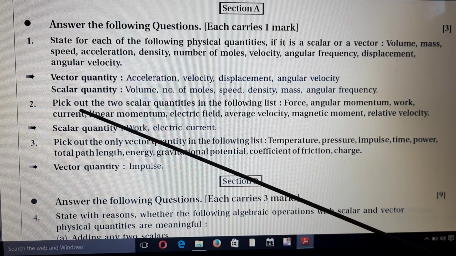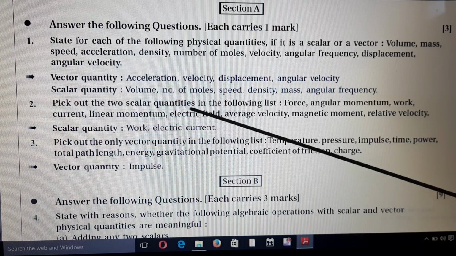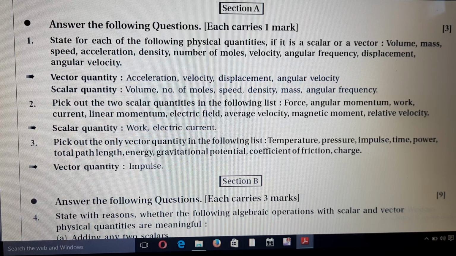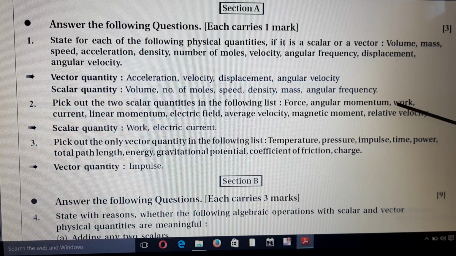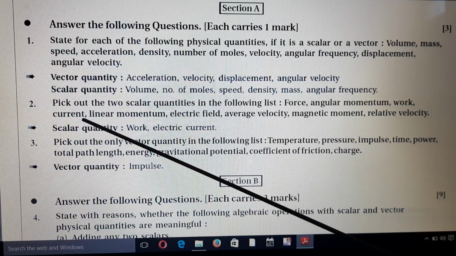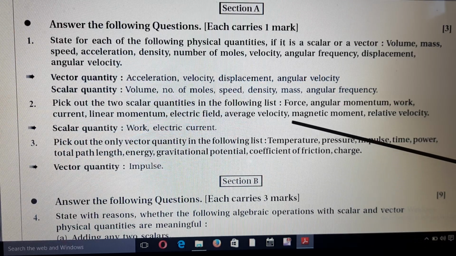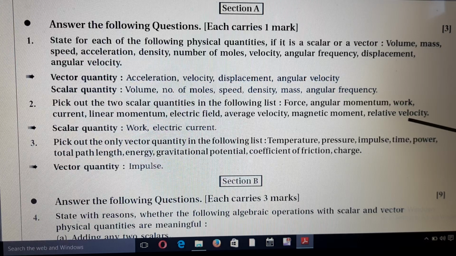Second question, pick out the two scalar quantities in the following list. So many physical quantities are available, but now we want to find only two scalar quantities. Force and angular momentum are both vector quantities, but work and current are both scalar quantities. Linear momentum, electric field, average velocity, magnetic momentum, relative velocity, all are vector quantities.